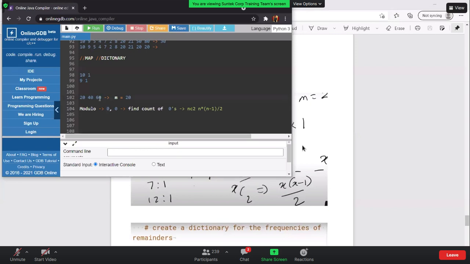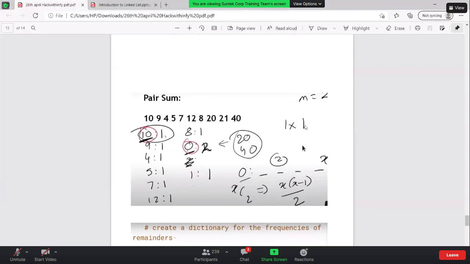Can anyone tell me? And the m value is equal to 20. So I can make 3 pairs. How? Let's say 20, 40, 60. One will be 20, 40, the other one would be 20, 60, and the other one would be 40, 60. That is 3C2, 3 into 3 minus 1 by 2, that is again a 3.